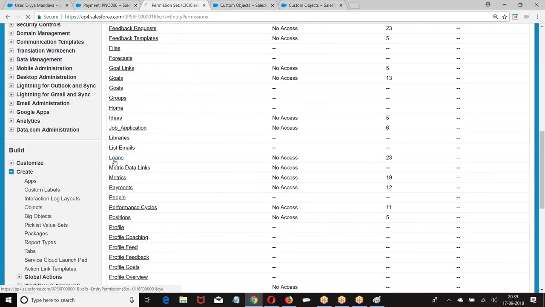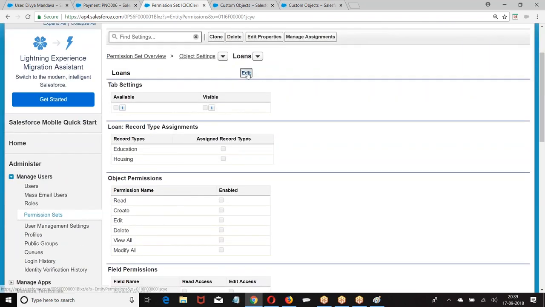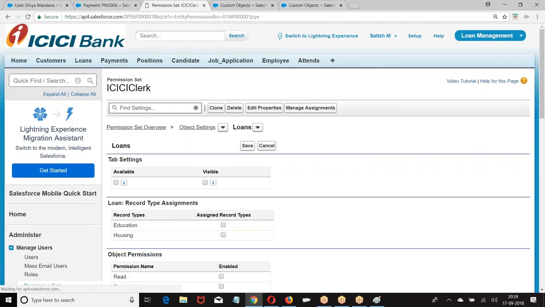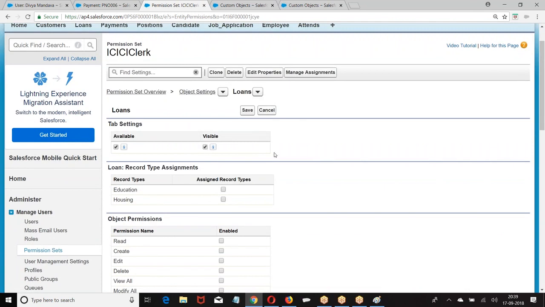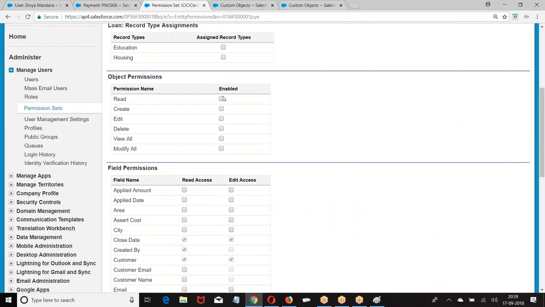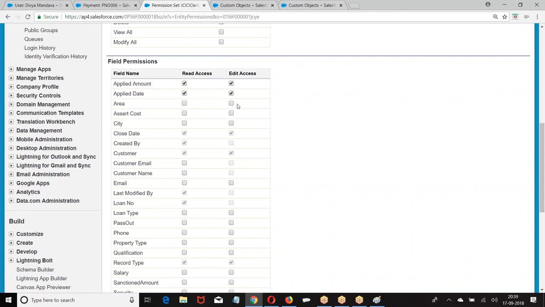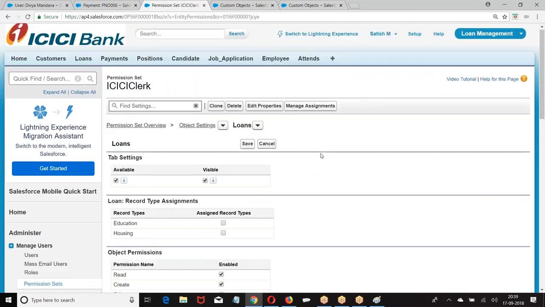Go to loan, edit, visible, and I'm giving read, create, edit. Let me save. Done.